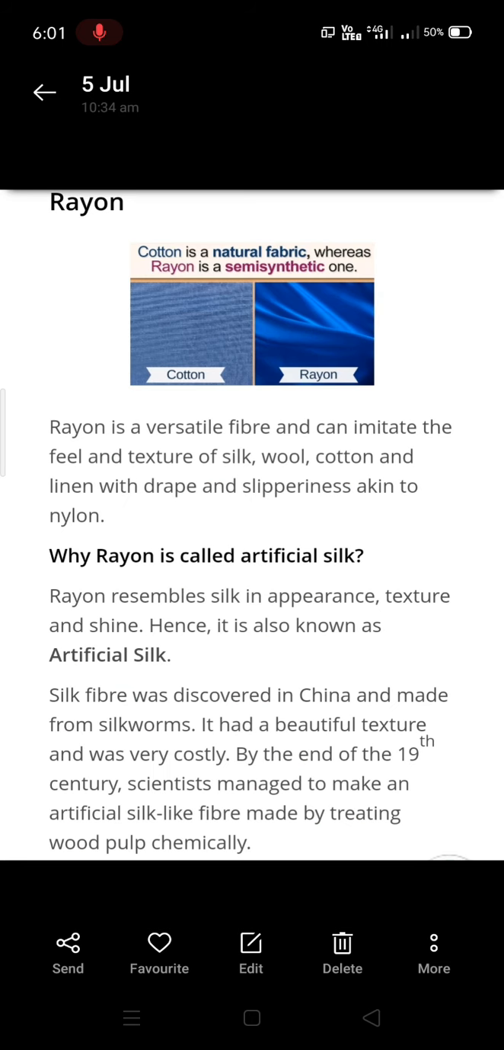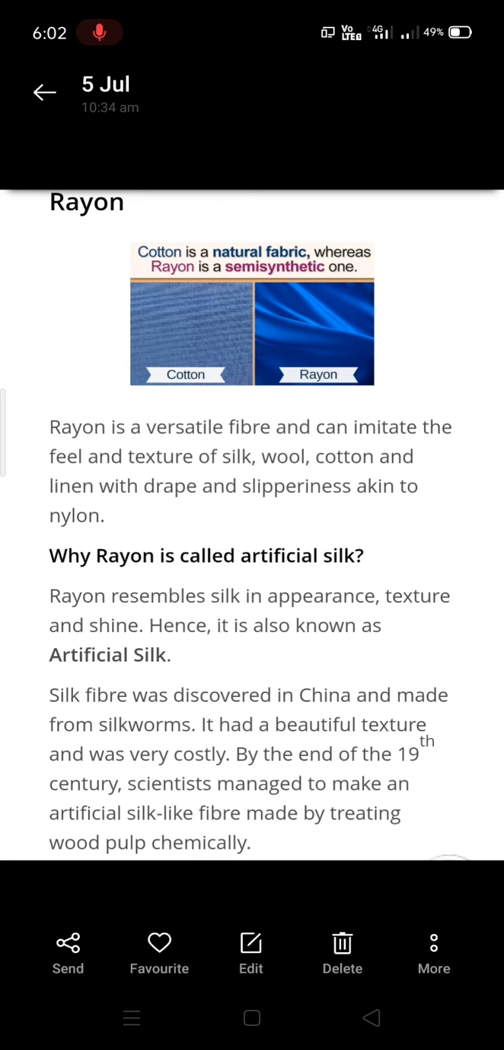First one is rayon. So rayon is a semi-synthetic fiber as it is not completely made from chemicals. It's made from wood pulp. And rayon is a versatile fiber. Versatile means it has many uses and it can imitate. Imitate means you can feel like that. Feel like the texture of wool, silk, cotton and linen with drape and slipperiness akin to nylon.